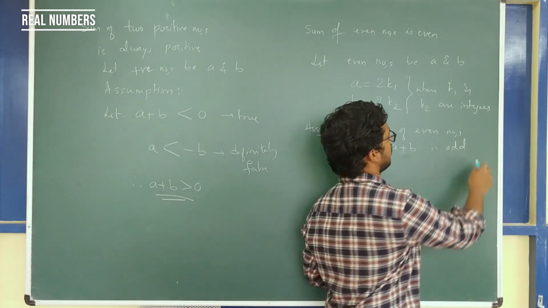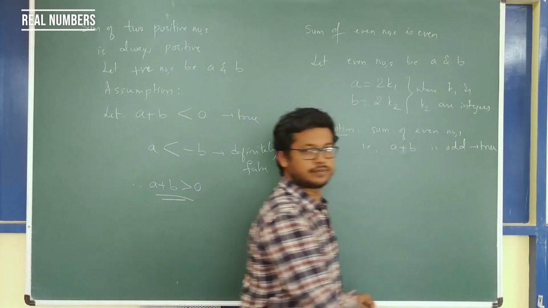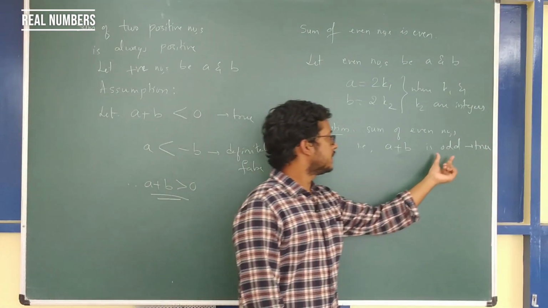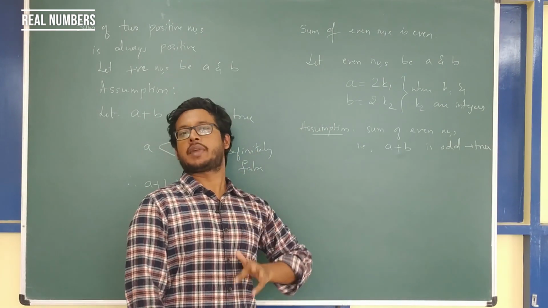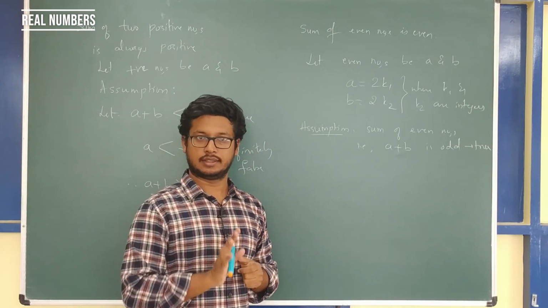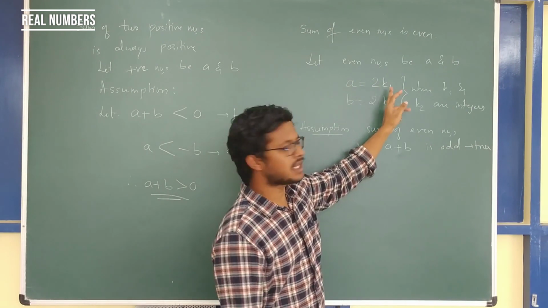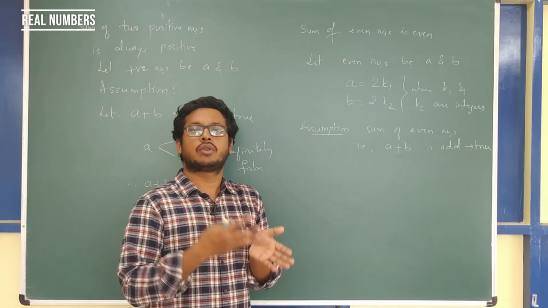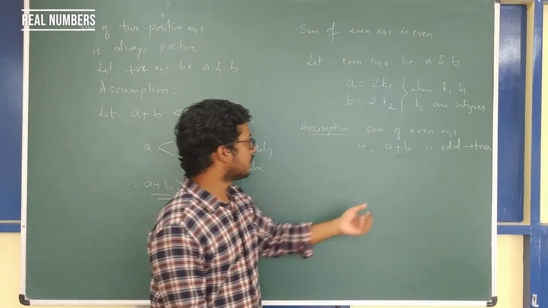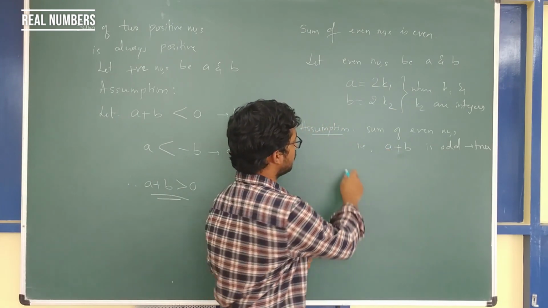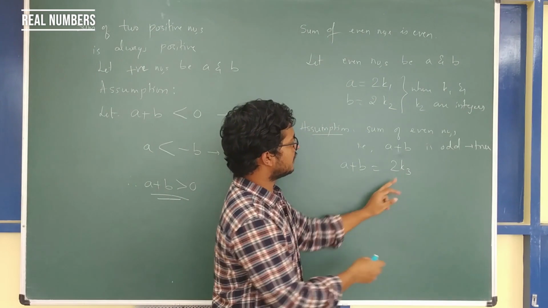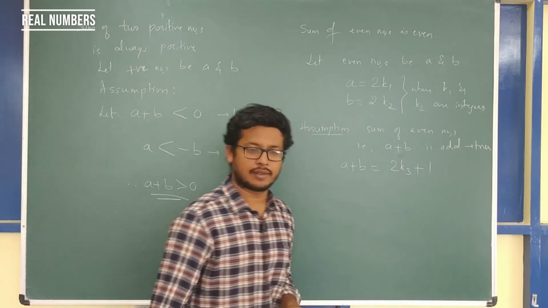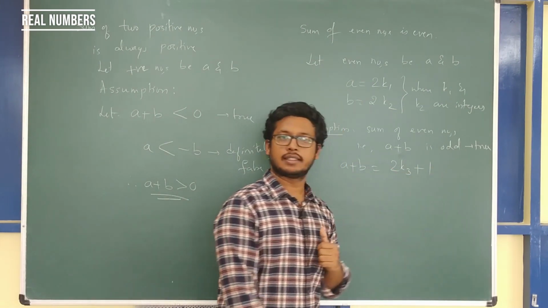Let us assume that this is true: sum of even numbers is odd. We already know that even numbers will be of the form 2 times m, and odd numbers will be of the form 2 times m plus 1. So if that is the case, then we are assuming a plus b is 2 times k3 plus 1, because we are assuming that it is an odd integer.